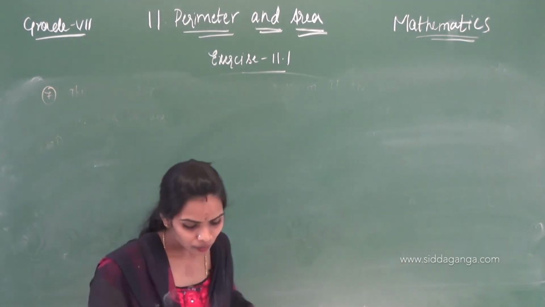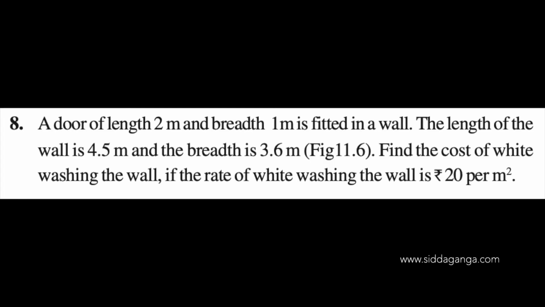Okay, children. See the question. 8th question. A door of length 2 meters and breadth 1 meter is fitted in a wall. The length of the wall is 4.5 meters and breadth is 3.6 meters. Find the cost of whitewashing the wall if the rate of whitewashing the wall is rupees 20 per square meter.